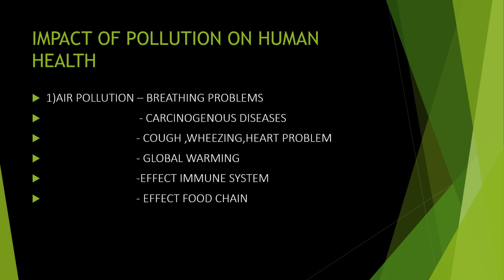Next, it affects the food chain. We have a food chain in the ecosystem. The plants are the first producers, and from them the herbivores eat, then the carnivores, and like that there is a food chain. What happens is that due to air pollution, the animals and the food chain will break. So these are all the impacts of air pollution on human beings.